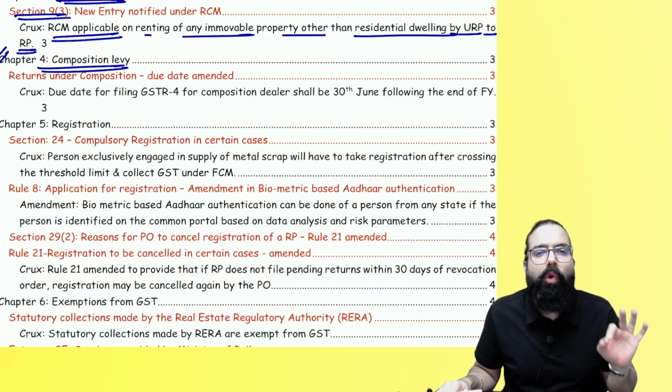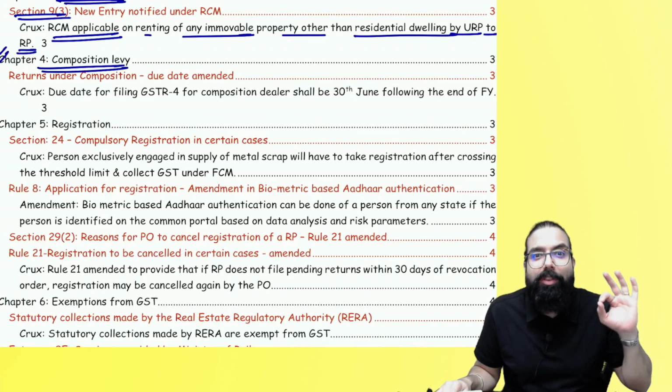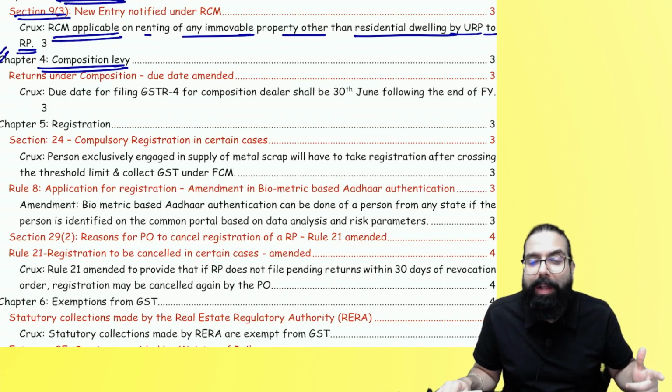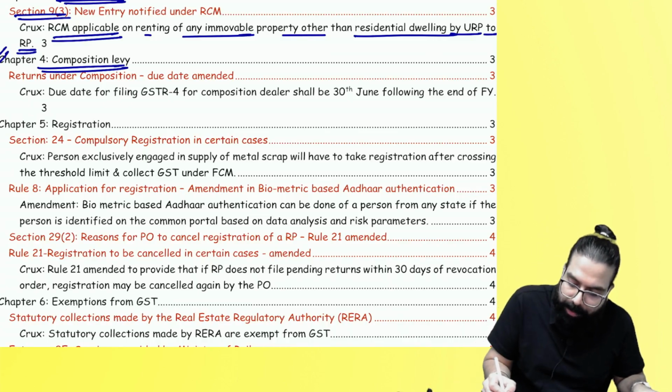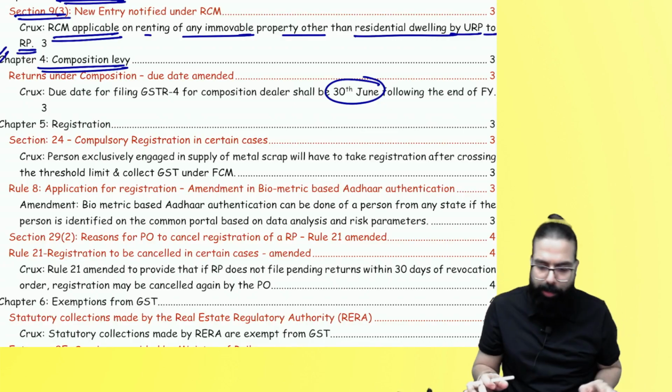Second case over here, composition chapter. The GSTR 4 due date which was there, the GSTR 4 due date is now 30th of June. Remember, GSTR 4 due date is 30th of June. Yes, once the year gets over, by next year, 30th of June, you have to file.